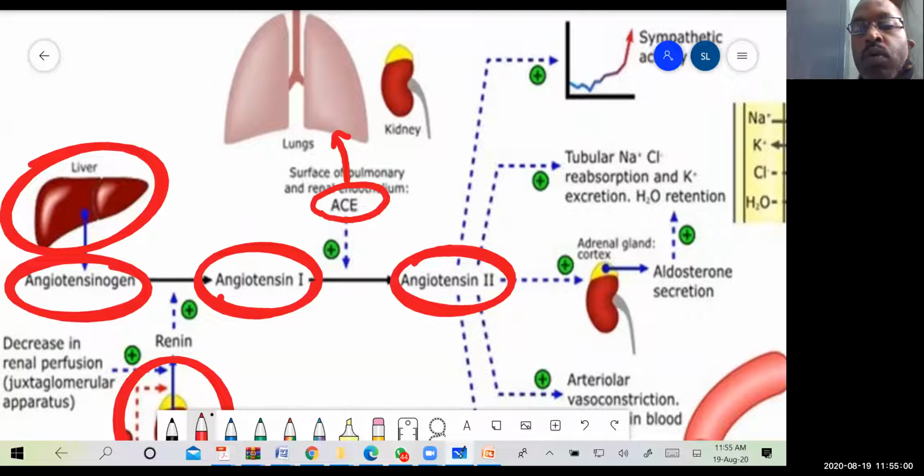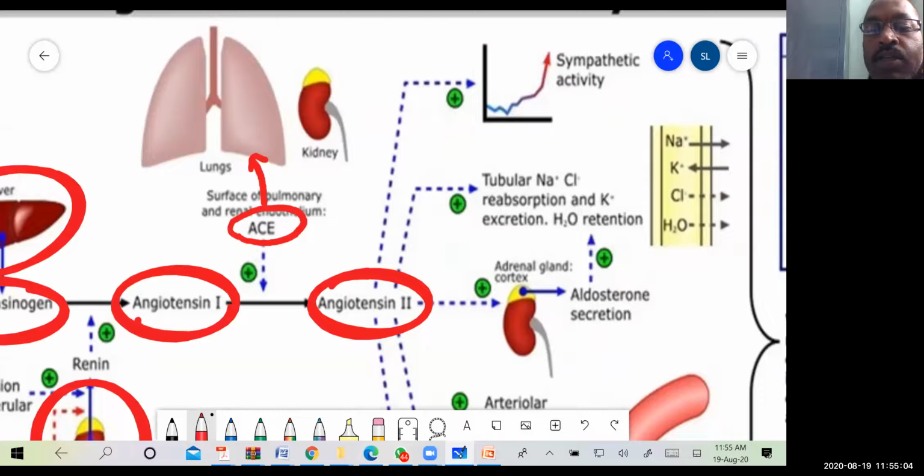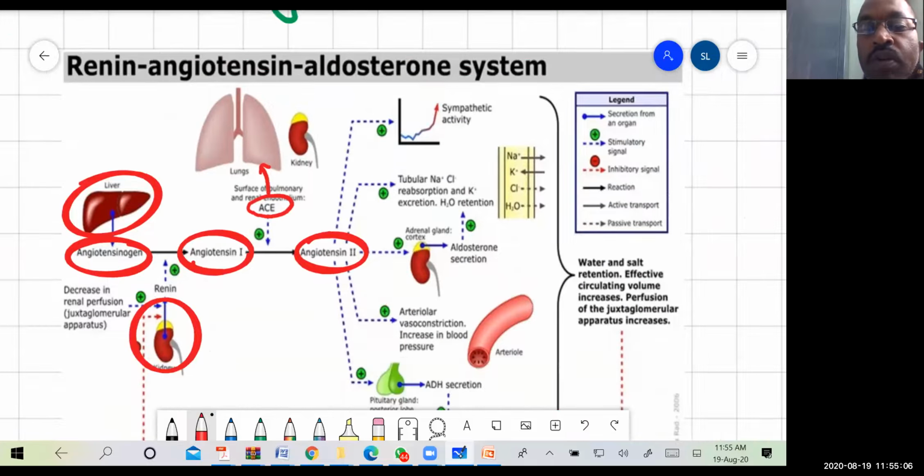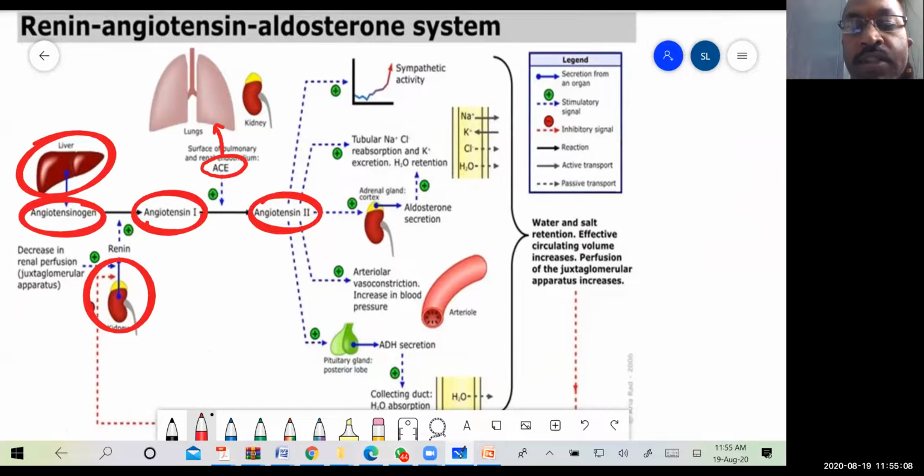Once this angiotensin 2 enters the blood circulation, it has a wide variety of effects. It acts on the pituitary gland, the blood vessels, the adrenal gland, the nephrons, and also on other receptors.